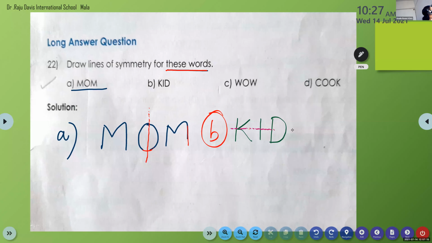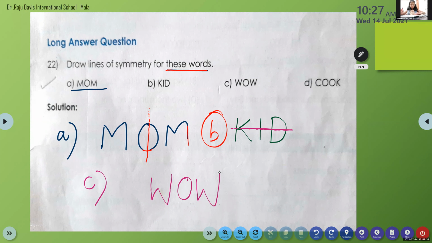I, D. So this is the horizontal line of symmetry for the word kid. Now, next one. Which is the word? Wow. So tell me how? Vertical. Very good. Yes. Vertical.